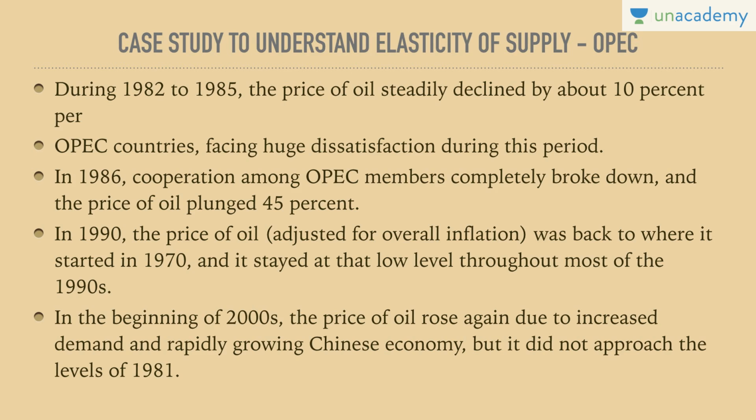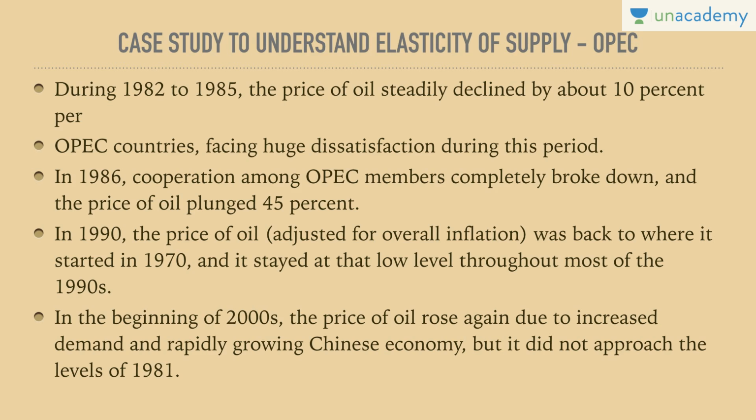So when OPEC was together, they used to increase prices, acting as one company. But when they faced a little roadblock, a decline in prices by 10%, they broke up and it took a plunge of 45%. In 1990, the price of oil, adjusted for inflation, was back to where it started in 70 and stayed at that low level throughout most of the 90s. In the beginning of the 2000s, the price of oil rose again due to increased demand and the rapidly growing Chinese economy, but it did not approach the levels of 1981. So this is considered normal growth due to a factor like the Chinese economy.